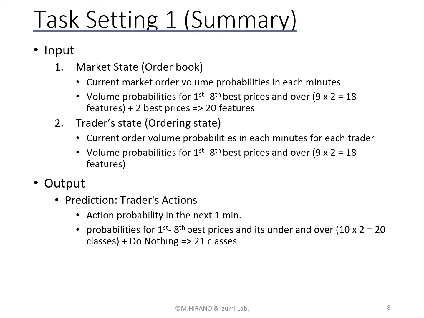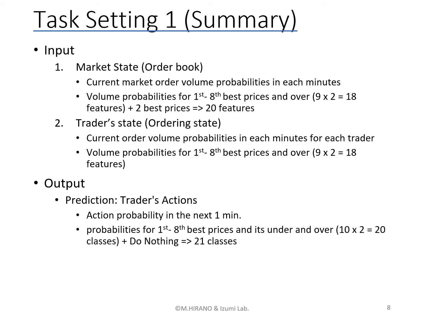So this is the task setting. As an input, the model accepts two inputs. One is market state, representing the order book. The other is trader state. It means where the trader put orders on the books before now.